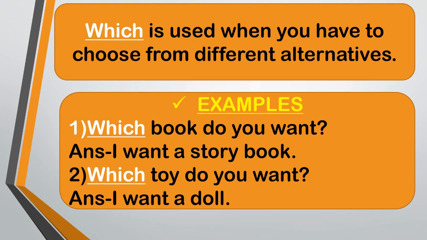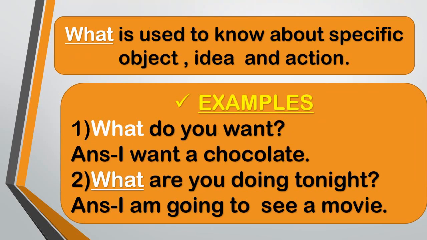2. Which toy do you want? Answer, I want a doll. In this sentence also, someone is asking for a choice, and for choice we use the word which. Which toy do you want? Children, look at the screen. The word what is used to know about specific object, idea and action.